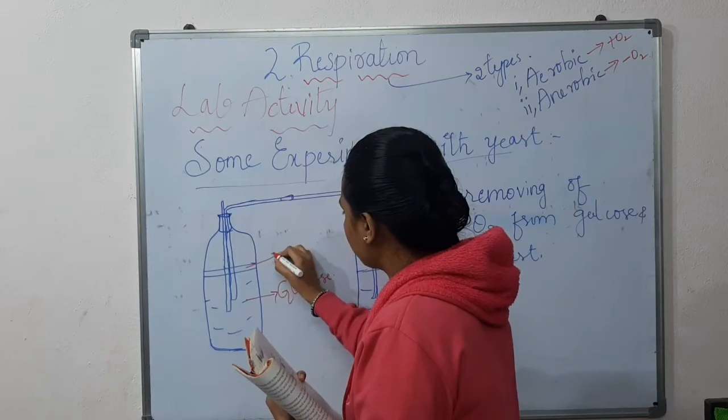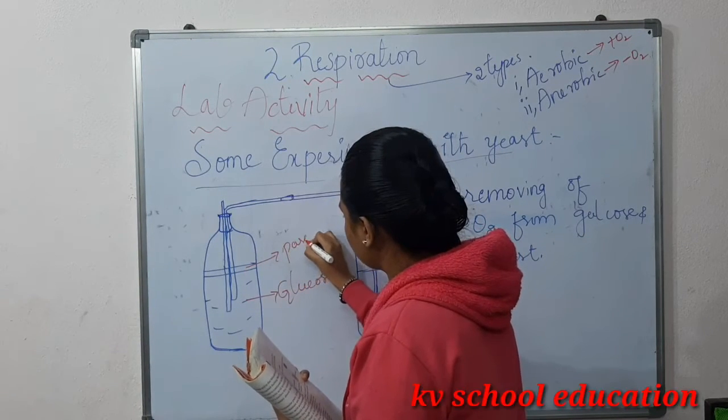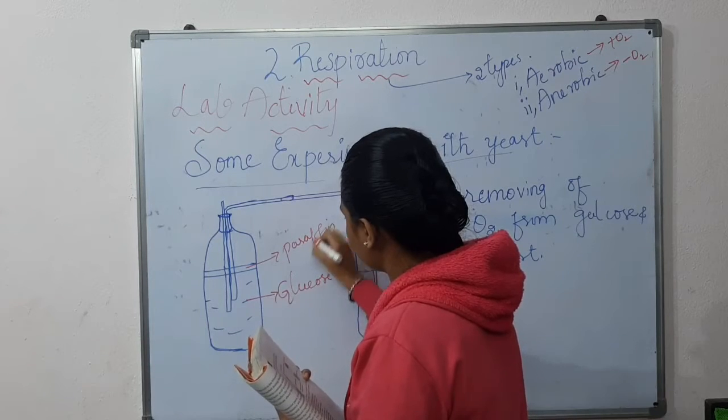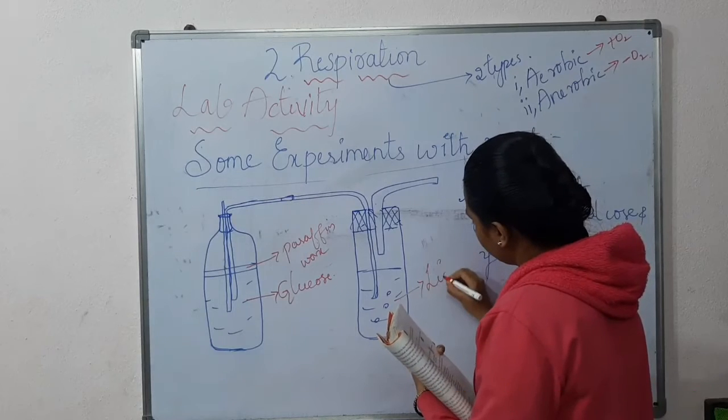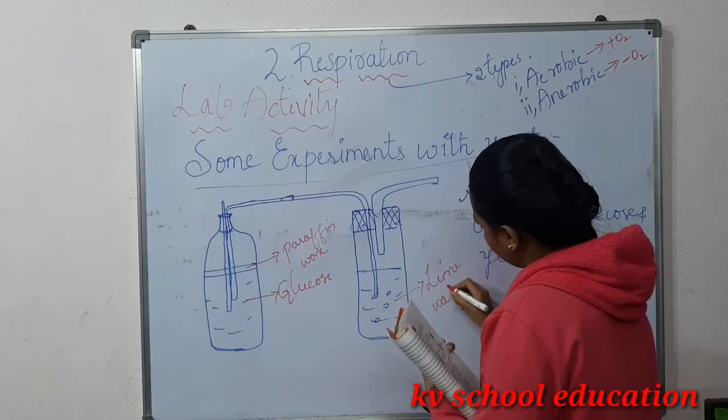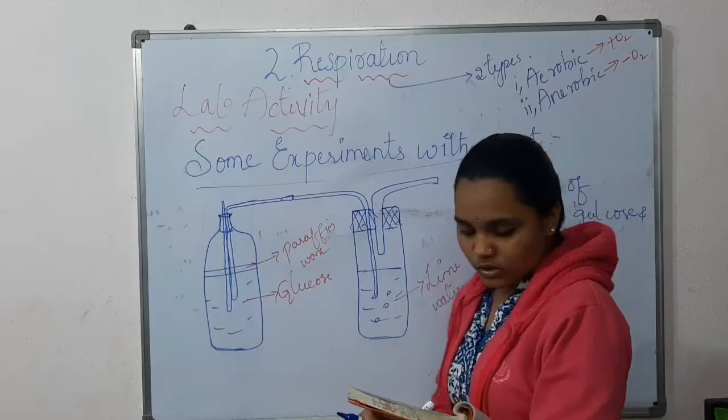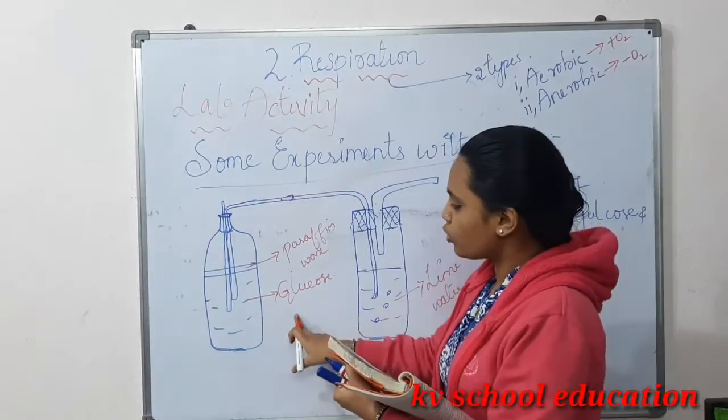So this is paraffin wax. So this is lime water. So we need to remove the oxygen from the glucose solution.